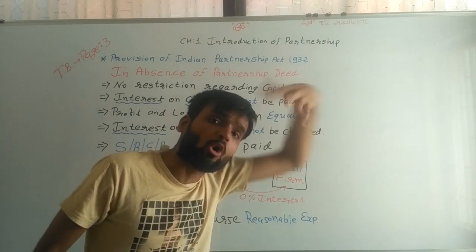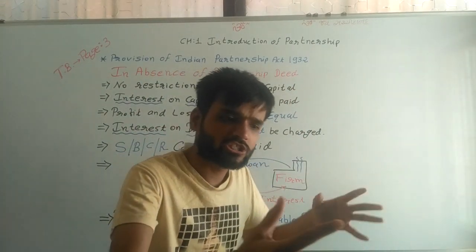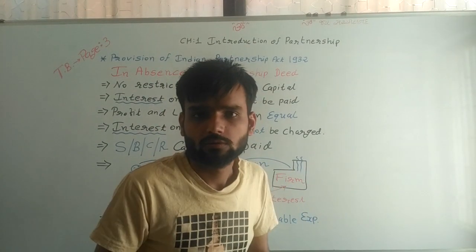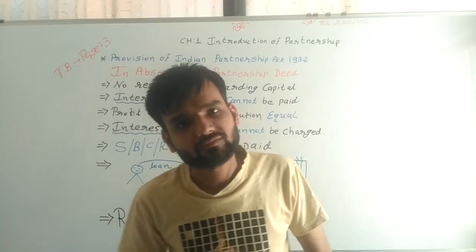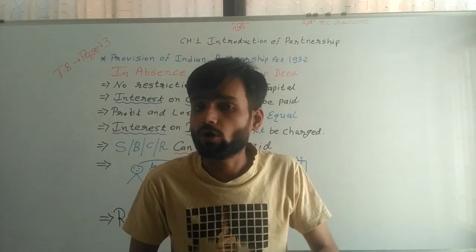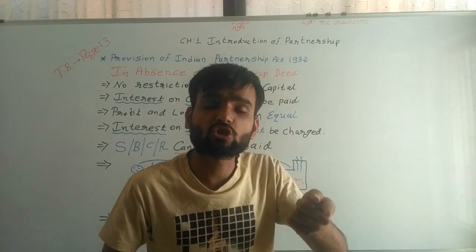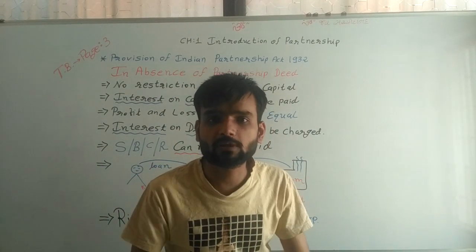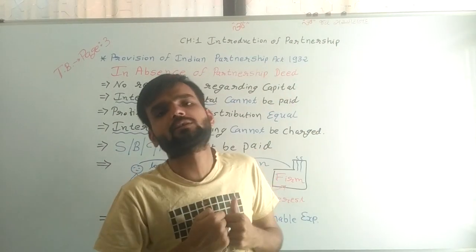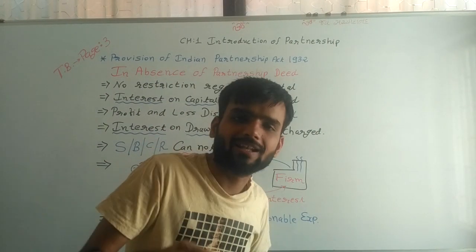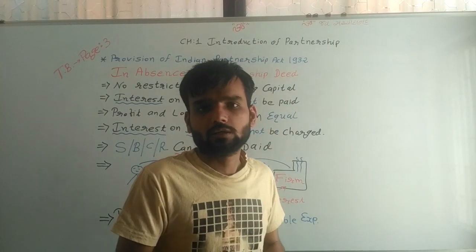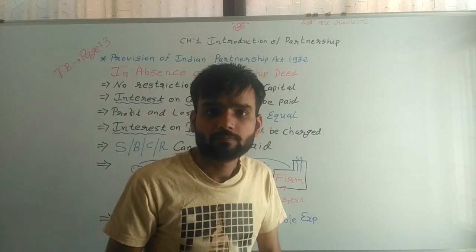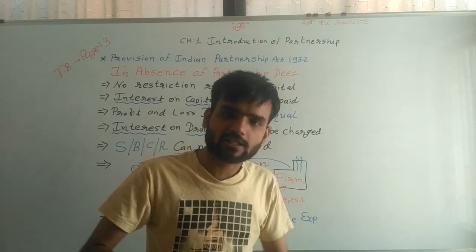We write the proportion in which profit or loss is shared, the interest on capital, how much percentage interest is given on capital, how much interest is received from the partner, and the commission, salary and bonus given to partners. We did all this in the last lectures, and in the contract all these things are decided.